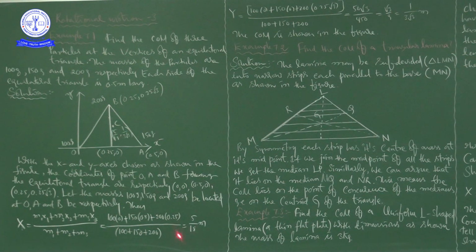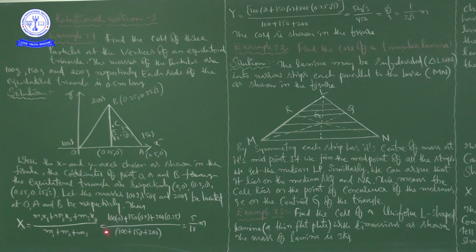But anyhow, here to find the position of center of mass, we have to find the coordinates of center of mass, right? So it is what? X coordinate. After this, you just have to substitute the things we already have here. m1 100, x1 0, plus m2, it is what? 150. What is the x2? It is 0.5. m3, what is the x3? 0.25, divided by 100 plus 150 plus 200, that is equal to 5 by 18 meters, right?